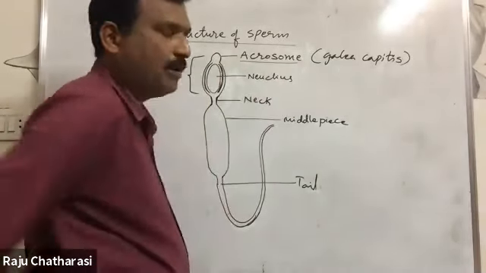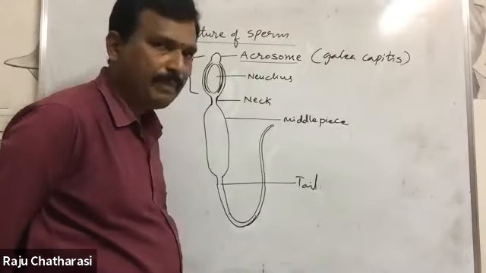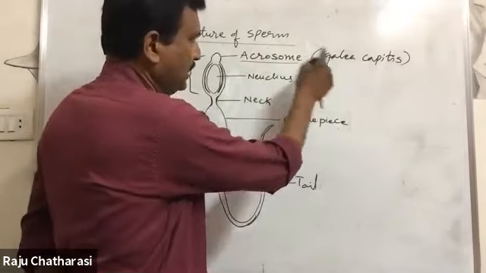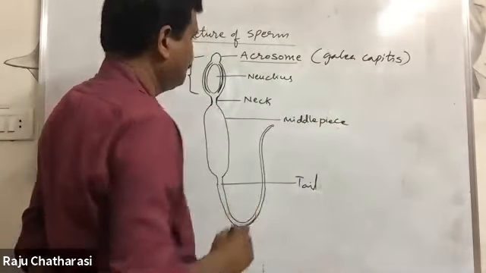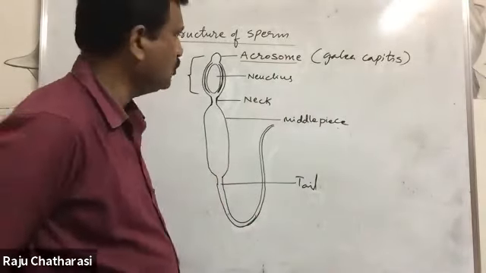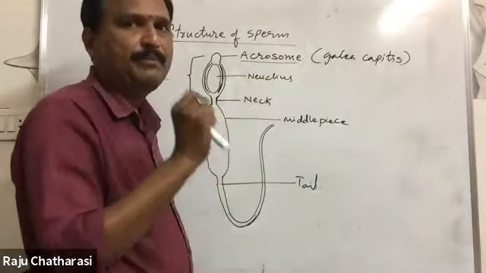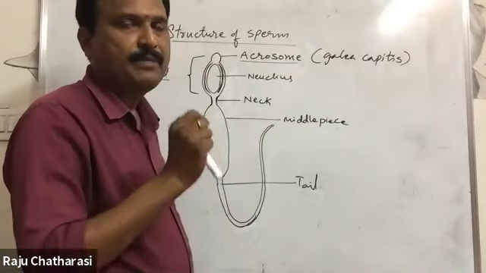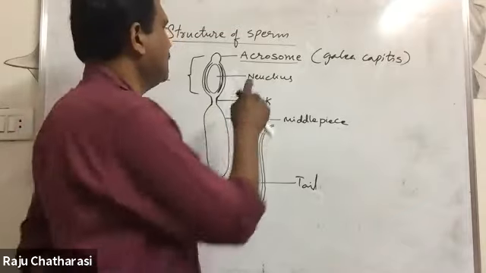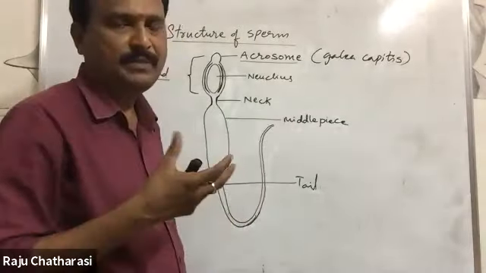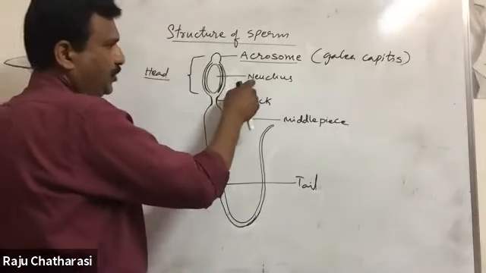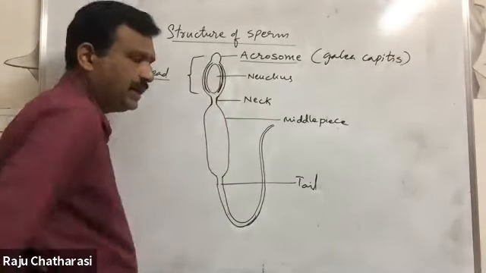Acrosome is formed from the Golgi complex during the differentiation phase. Another name is Galea capitis. Many enzymes are there in the acrosomal region: proteases, acid phosphatases, and hyaluronidase. All these enzymes help in the penetration to the ovum during fertilization. Next, nucleus. It contains genetic material.